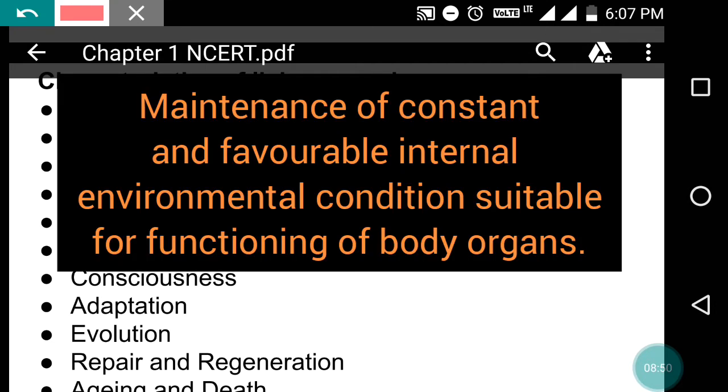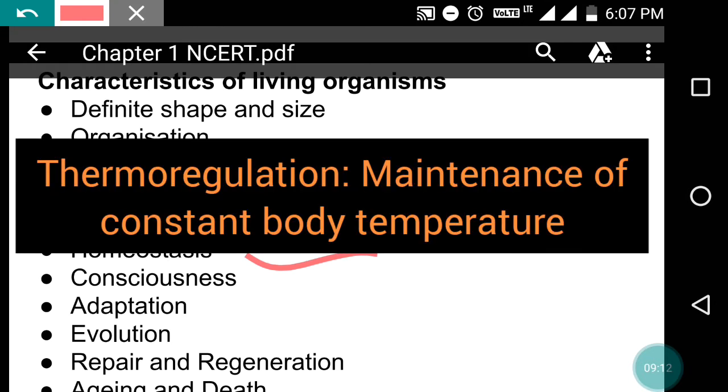Now, homeostasis. What is homeostasis? Homeostasis is the maintenance of constant and favorable internal environmental conditions suitable for the functioning of body organs. Means if the temperature is going to increase outside, we human beings live at a particular place which has a particular temperature, and it varies within a particular range.